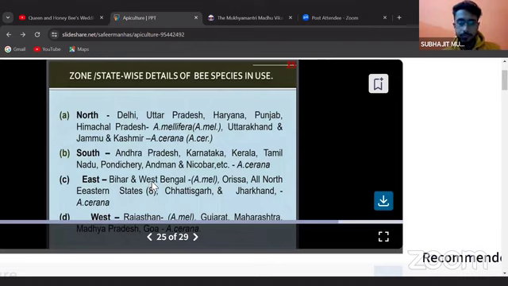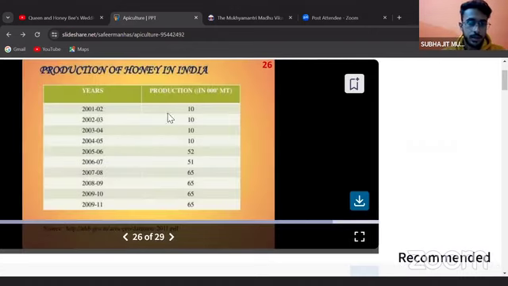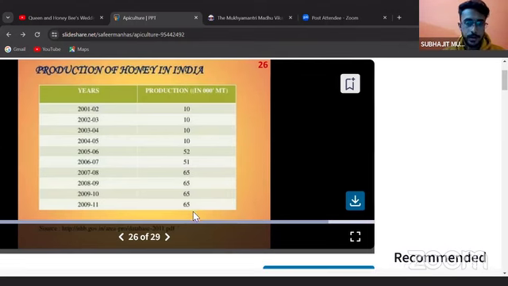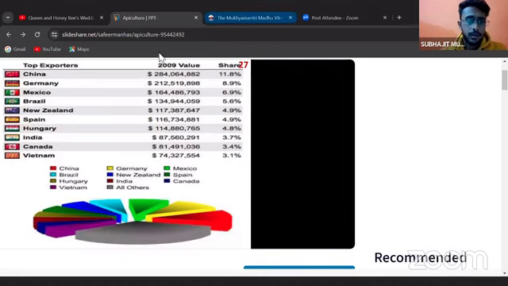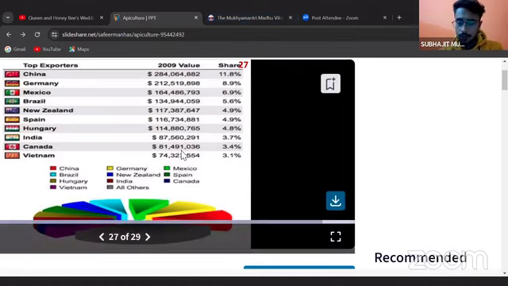Last is West. Here are the charts in which you can understand the figures. The figures are generally increasing from 2001 to 2011. And these are the top exporters: China, Germany, Mexico, Brazil, Spain, Hungary, India, Canada, Vietnam. India is in third last position. So this is our PPT.